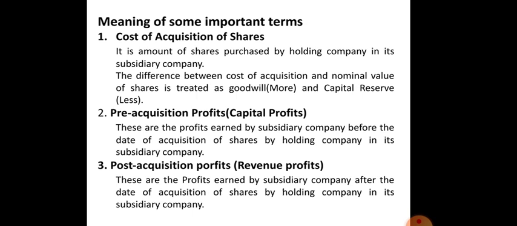It means whatever profit S Limited has earned before H Limited acquires S Limited, that is the pre-acquisition profit, which is nothing but the capital profit. So we have to show it as capital profits.